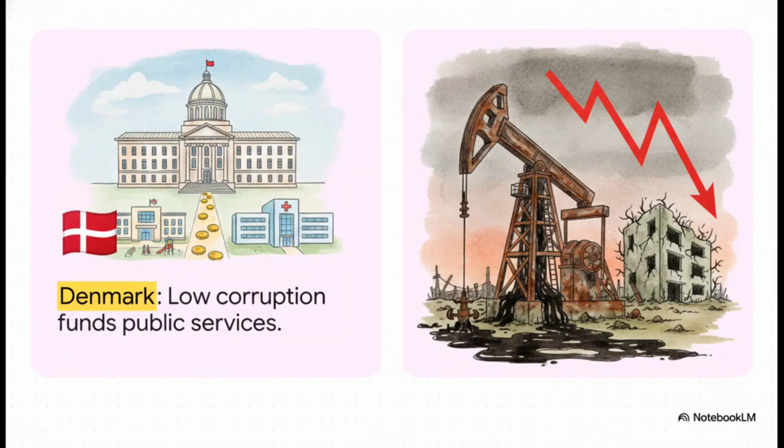Let's start with government policy and institutions, because these are incredibly impactful. Denmark is a prime example of good governance. They boast very low corruption, which allows their tax revenues to fund world-class public services, creating a super high standard of living. On the flip side, just look at Venezuela. Despite having massive natural oil reserves, corruption and mismanagement caused an absolute collapse in living standards. I mean, their GDP per head dramatically plummeted from around $13,000 to under $3,000 in less than a decade. It just goes to show, good institutions matter every bit as much as natural wealth.